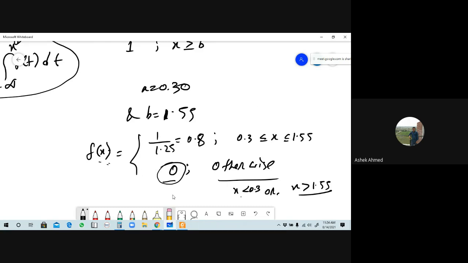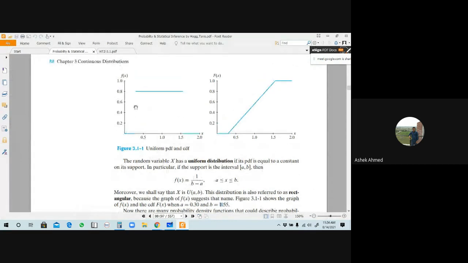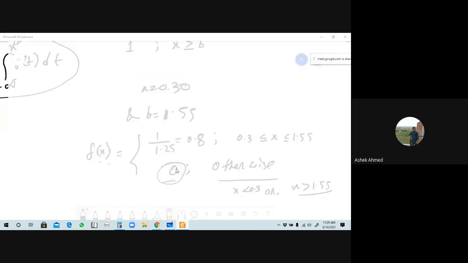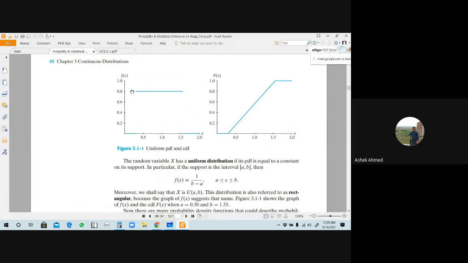So from here, if you sketch this graph, the graph will be this type. Tell me, here this is the point 0.3, and this is the point 1.55. When the value of x lies from 0.3 to 1.55, then the corresponding function value will be 0.8. Is it right?